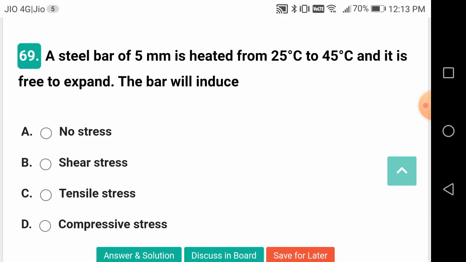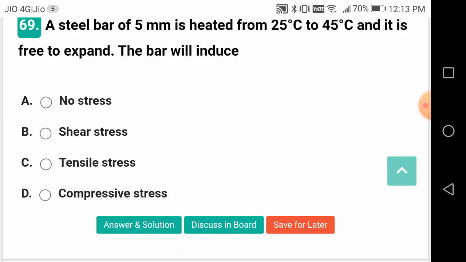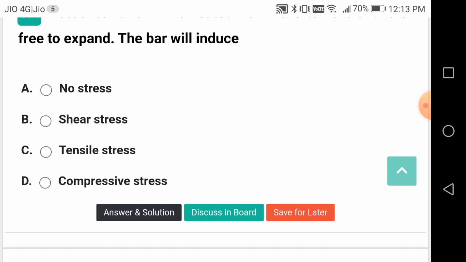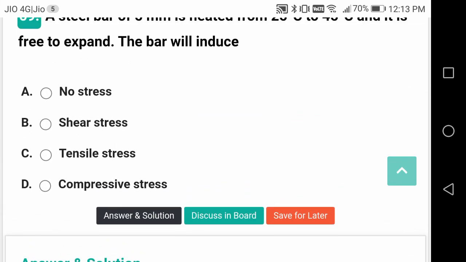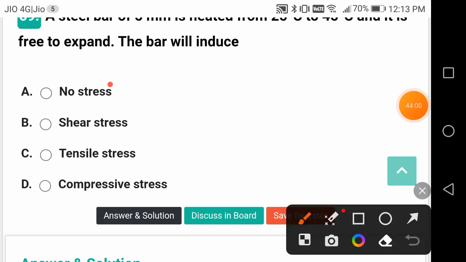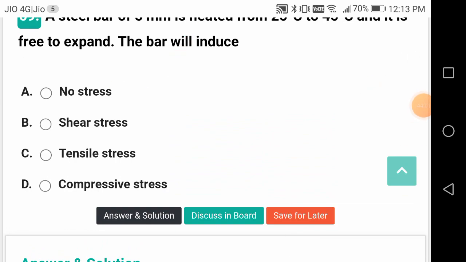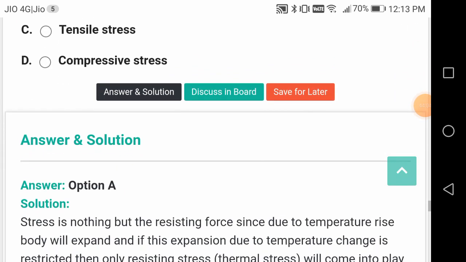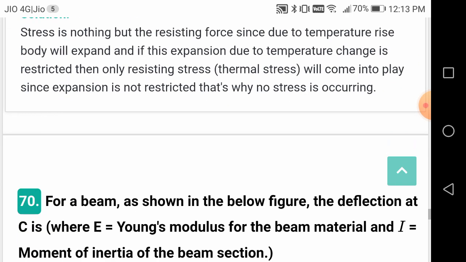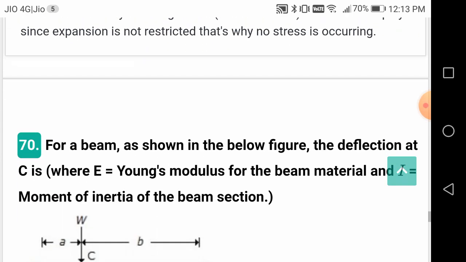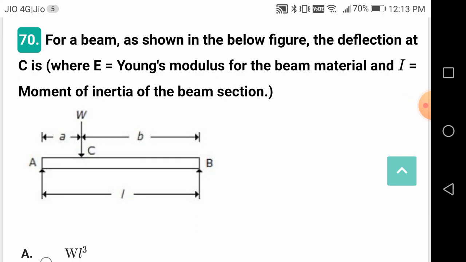A steel bar of 5 mm is heated from 25 to 45 degrees and it is free to expand. The bar will induce no stress. Why? There is no prevention of the expansion or elongation. So there is no stress. Had it been prevented, the temperature stress or thermal stress would have been introduced or induced.